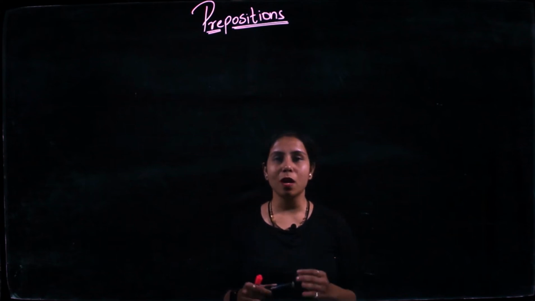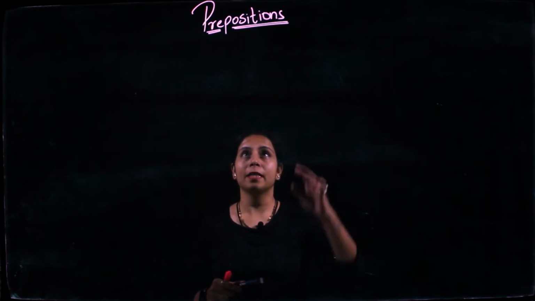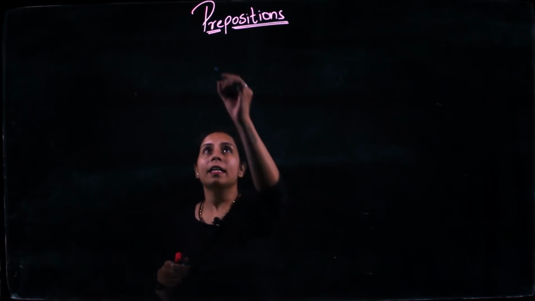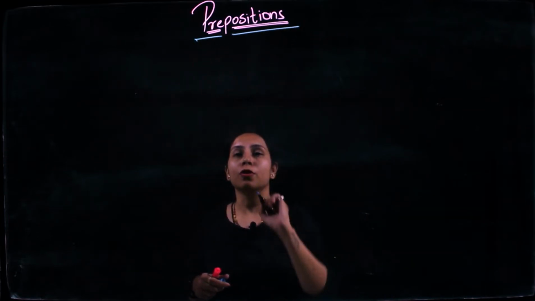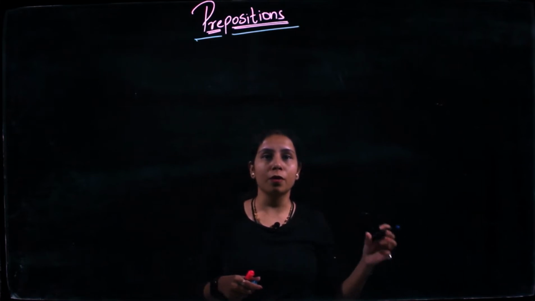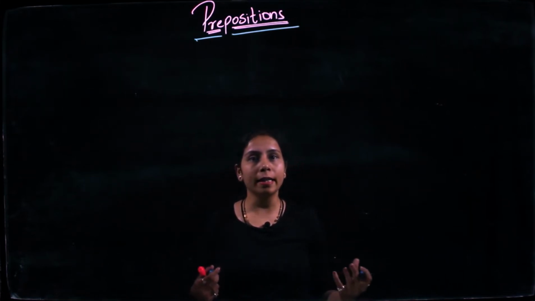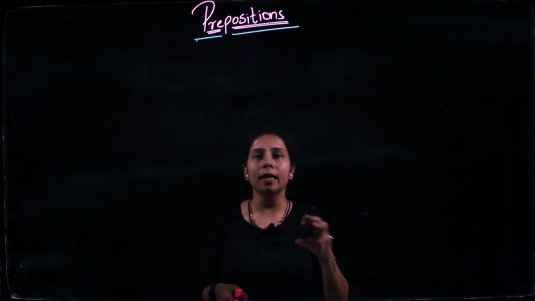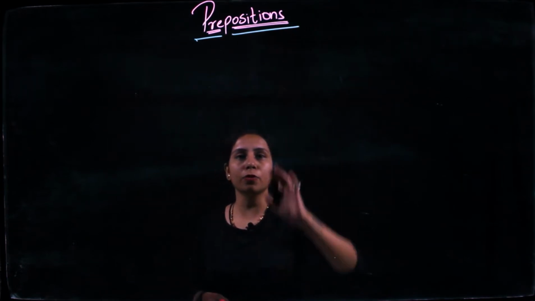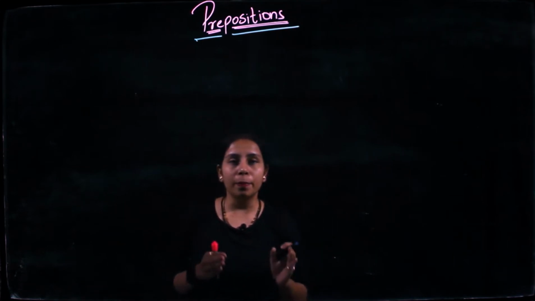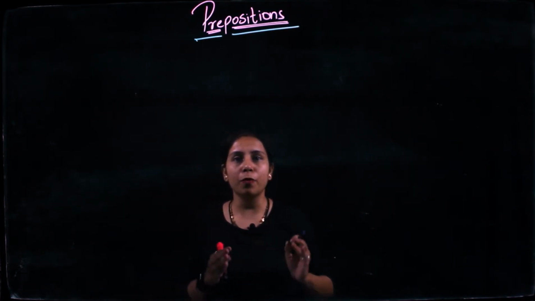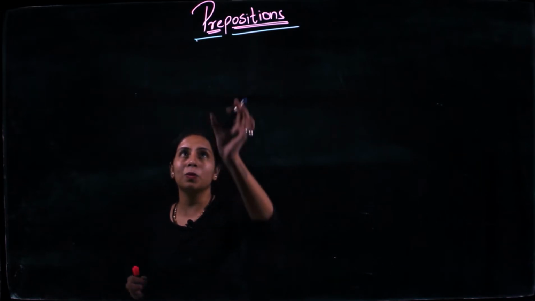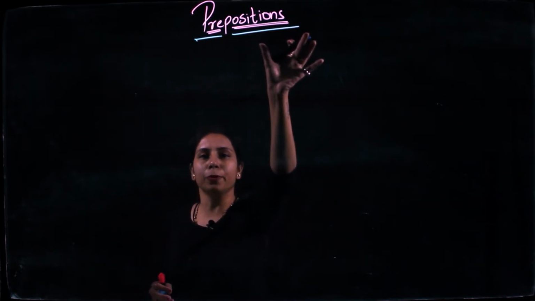In this video, we are going to talk about another part of speech, that is prepositions. Now, as the name says, it is a preposition. A preposition can go with a noun, a pronoun, or anything, maybe a verb, an adjective, anywhere you want to place it. The preposition is placed just before the noun, pronoun, verb, adverb, or adjective. Just before that, you would put something, that is the preposition.